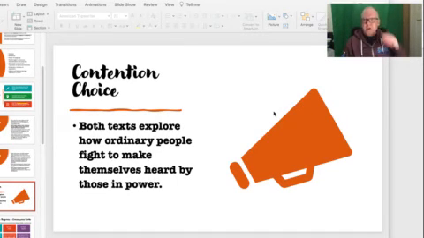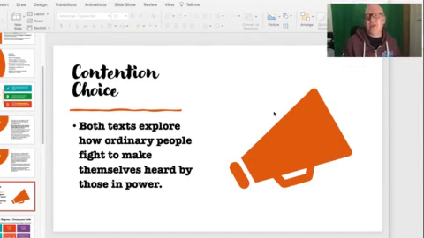Welcome to part 3 of going through how to write about big ideas and themes in Malala and Pride. So, I've chosen the contention. This is the contention, and I'm going to now show you how to break it down into body paragraphs. So, you've got a contention. Both texts explore how ordinary people fight to make themselves heard by those in power. Okay, that's my contention that I'm going to argue all the way through this response.